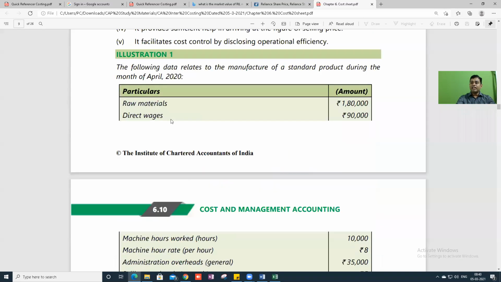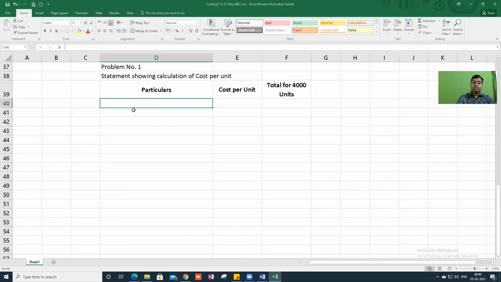In the problem, what they are saying: raw material total 1,80,000. Can you calculate what is the cost per unit? Guys, raw material total cost is 1,80,000. Can you calculate cost per unit? Tell me the answer. So take 1,80,000 divided by 4,000.